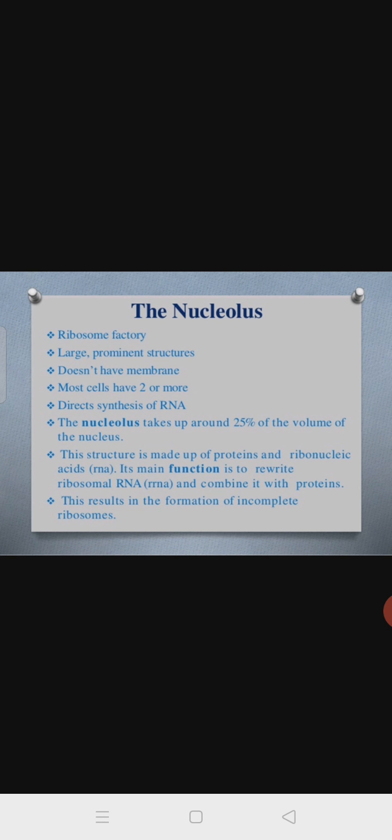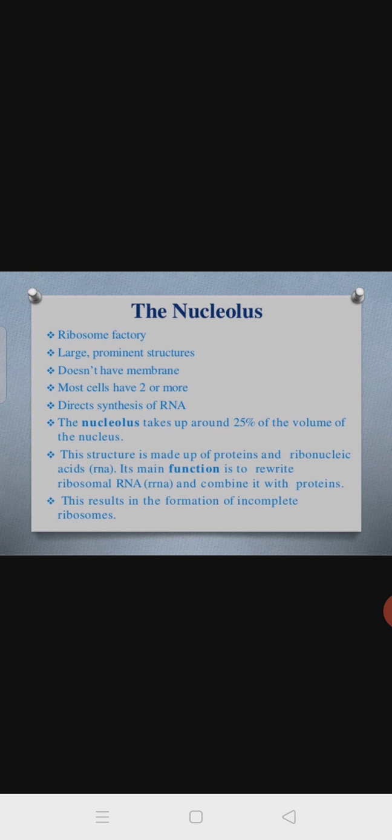Direct synthesis of RNA takes place within the nucleolus. The nucleolus takes up around 25% of the volume of the nucleus. This much space is covered by the nucleolus within the nucleus. This structure is made up of protein and RNA.